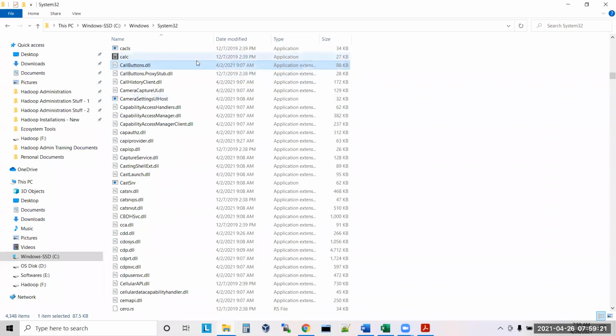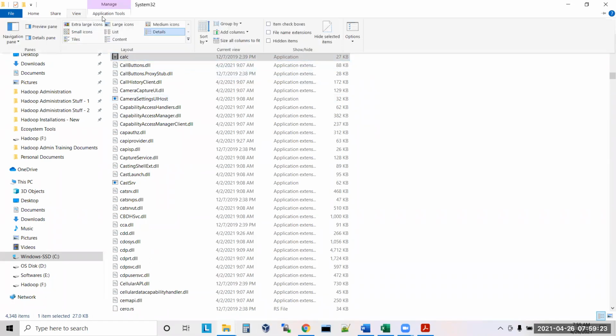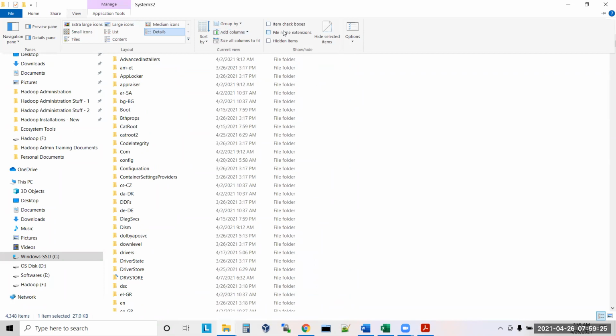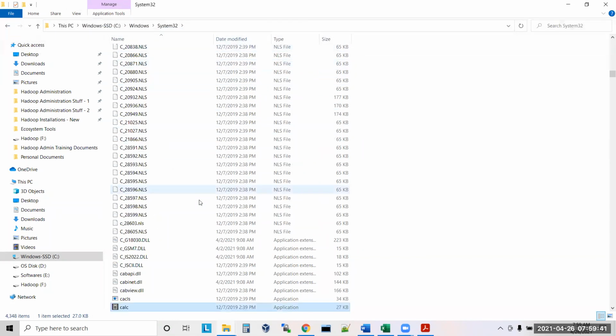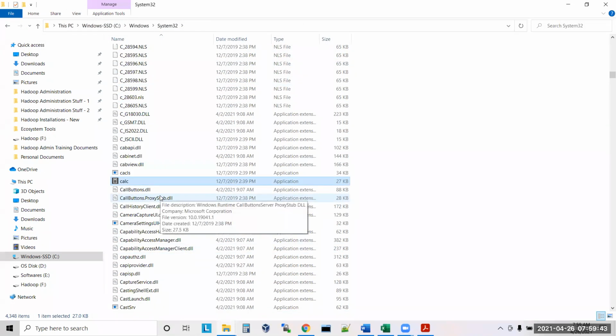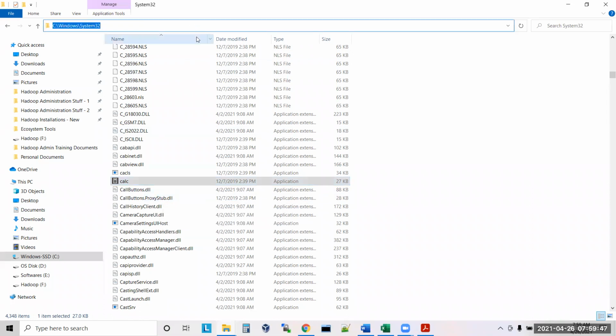There is something called calc. Can you see this one? If I show you the extensions, what is this one? It's calc.exe, correct or not? Yes. So calculator is an exe file. Where is this exe file? In Windows System 32. Where is Windows System 32? In C drive. Where is C drive? In the hard disk.